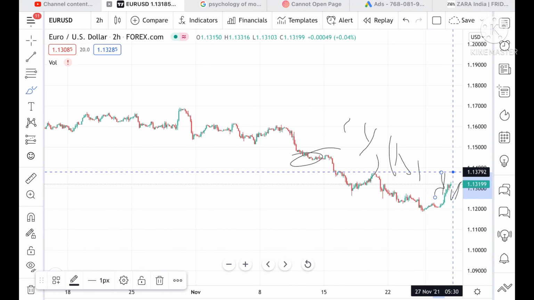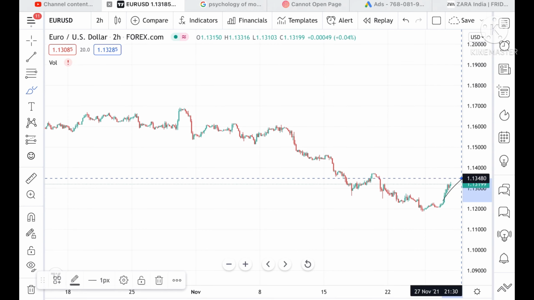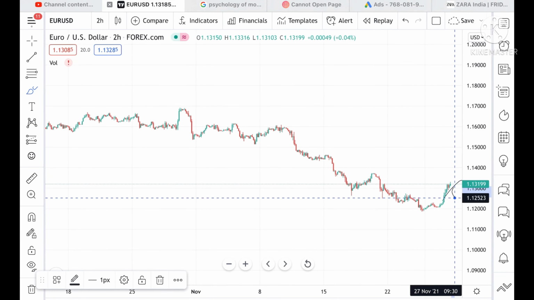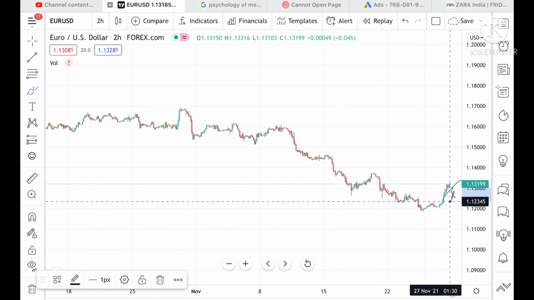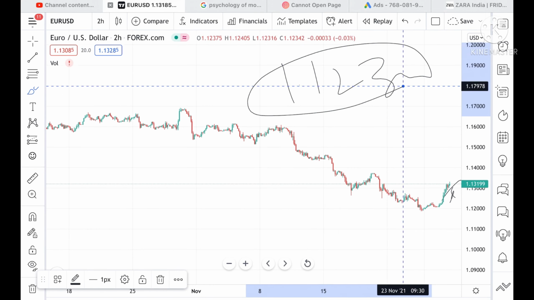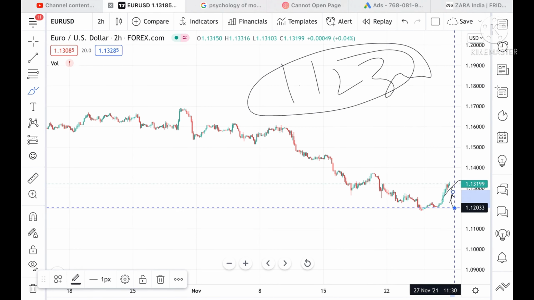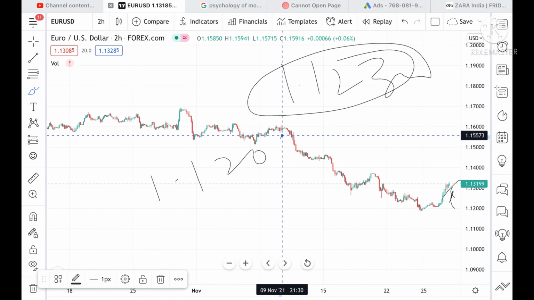Suppose the price doesn't sustain this level, then we can see a level of 1.12968, and from there it can go and touch a level of 1.12568. Suppose the price doesn't sustain that level also, then we can see a level of 1.12300. Once this level is crossed downside, then only we can see it go and touch a level of 1.12033.